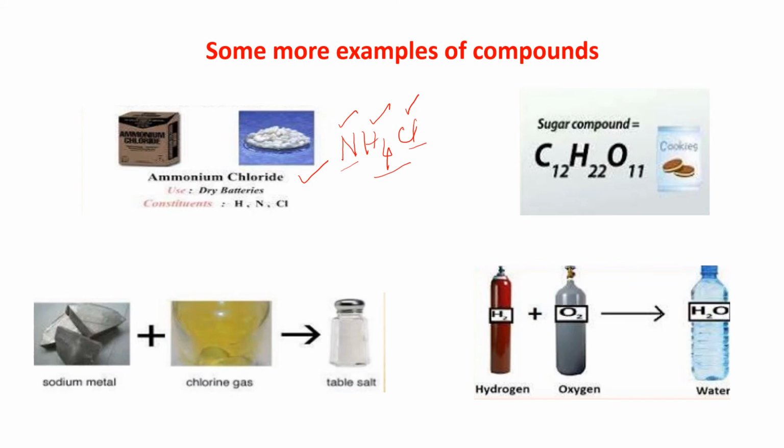Okay, next is sugar. The formula of sugar is C12H22O11.